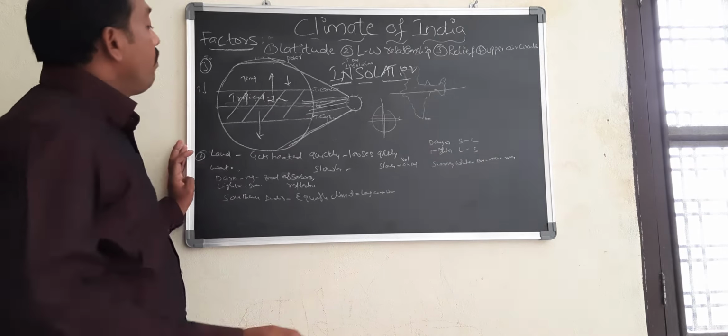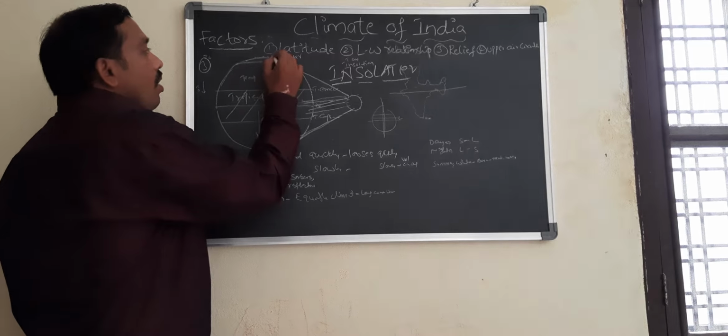If we go away from the tropical zone, this is the polar region. This 90 degrees north and 90 degrees south, they are the poles. So this is the polar region. In between these two extremes, the tropical zone and the polar zone, the area in between is called the temperate zone. So tropical zone, temperate zone, polar zone.